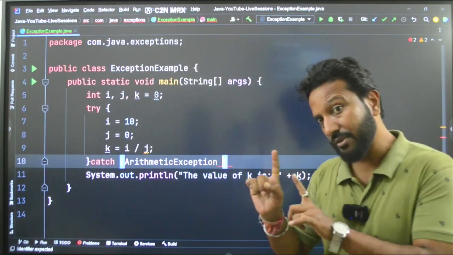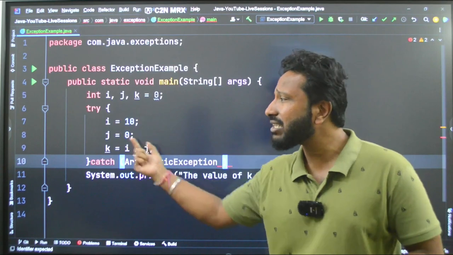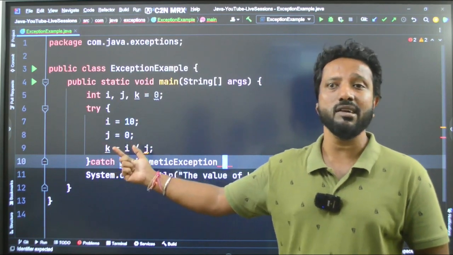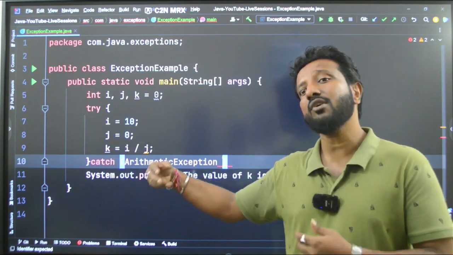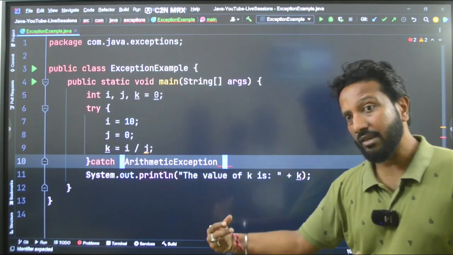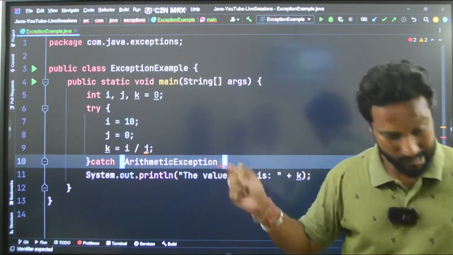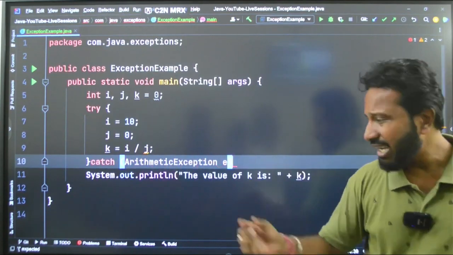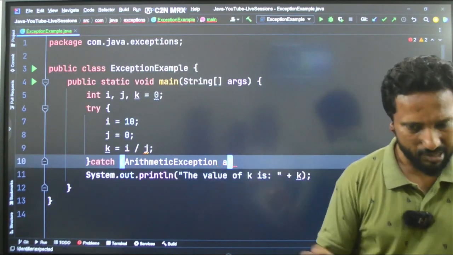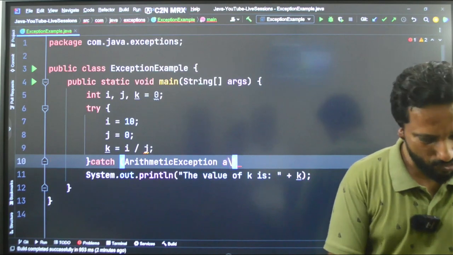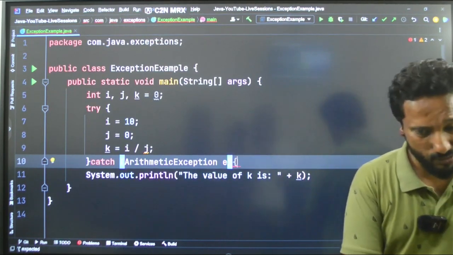Now the first one, I told you it is a checked exception. Why? Because I know that there is a mathematical calculation mistake in my code, which I have done deliberately. Maybe you have not done that deliberately, but it can happen. So just put that into the catch block. Because this is a class, create the object. This is the syntax. e is by default. You can write a, b, c, d also, doesn't matter, but by default we always write e. So make sure you follow the same syntax so that you are not confused.